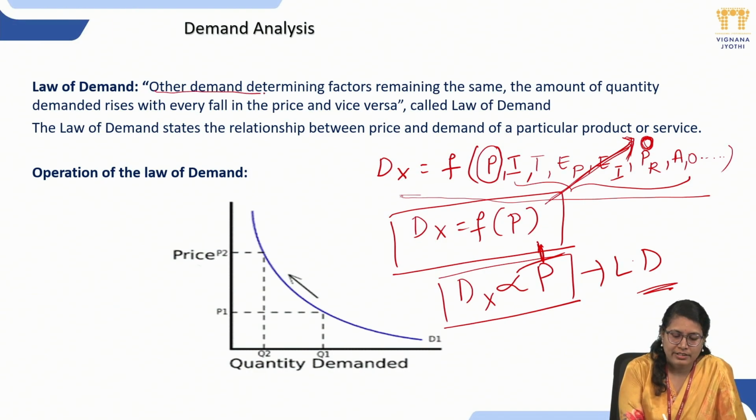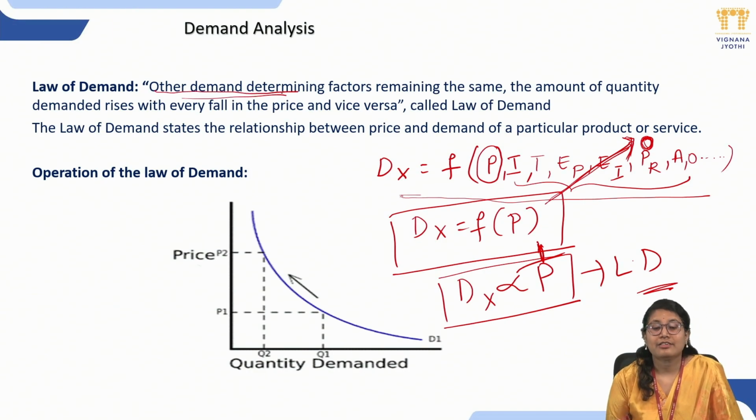So now you can state the definition like this: other demand determining factors remaining the same, with no change at all, the amount of quantity demanded rises with every fall in the price, and vice versa, meaning with every increase in the price there will be a fall in the demand. That is called the law of demand. So when other things remain the same, the amount of quantity demanded rises with every fall in the price, and vice versa. This is called the law of demand.